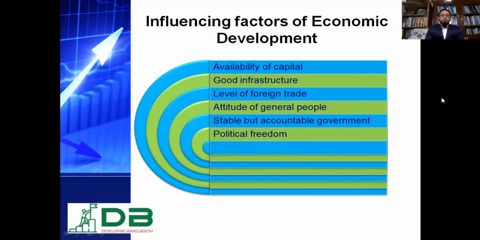For economic development, a stable long-term government is essential, but this government should be elected through a free, fair, and credible system. Otherwise, a monarchy or autocratic or fascist government may stay for a long time, but it will not be capable of ensuring balanced economic development, because there will be a peer group, a rent-seeking group, who will pick their pockets, but most people will be deprived. Therefore, stable but accountable government is essential for economic development.